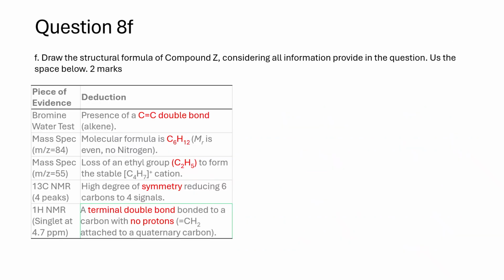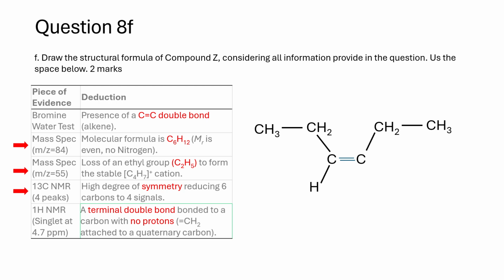Bromine water test: presence of a carbon-carbon double bond, alkene. Mass spec, m/z equals 84, molecular formula is C6H12, Mr is even, no nitrogen. Mass spec, m/z equals 55, loss of an ethyl group, C2H5, to form the stable C4H7+ cation. 13C NMR, 4 peaks, high degree of symmetry reducing 6 carbons to 4 signals.